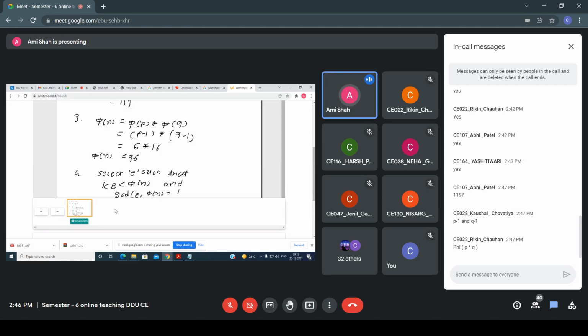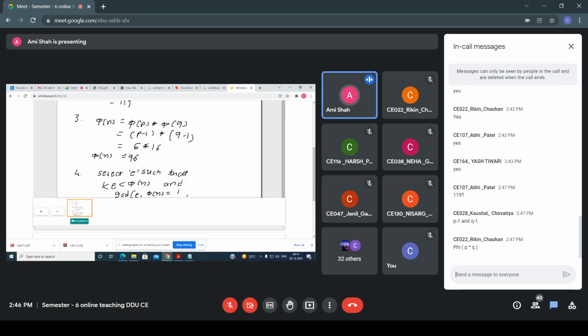What is the meaning of GCD of E comma phi n equals 1? It means E and phi n are co-prime. So you have to select a value of E such that the GCD of E comma phi n equals 1.